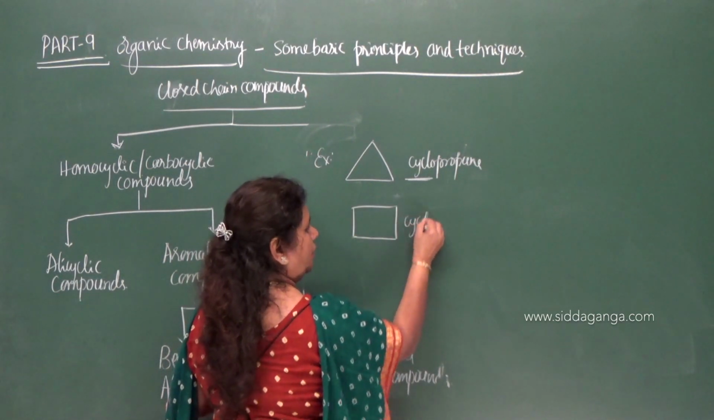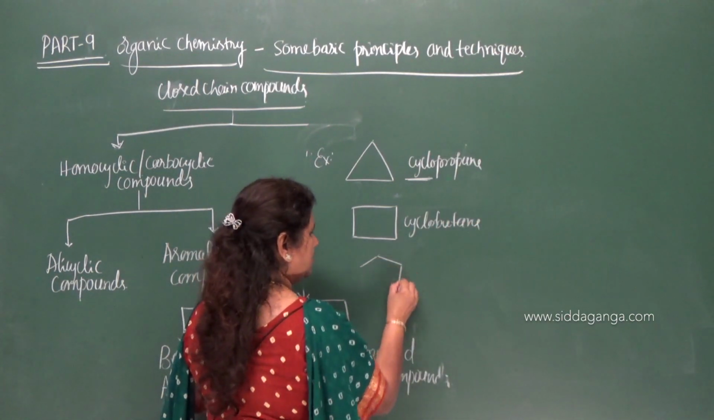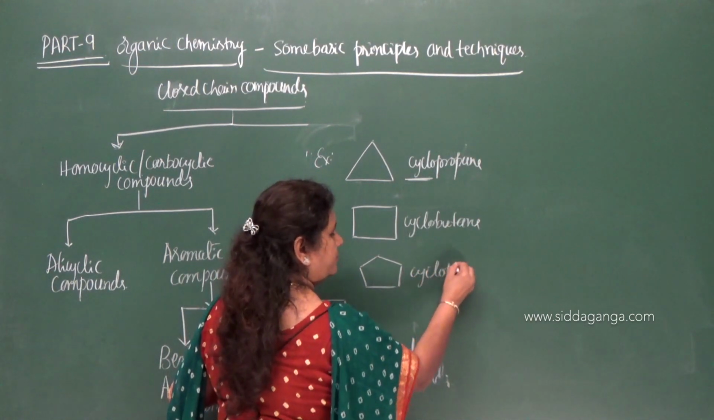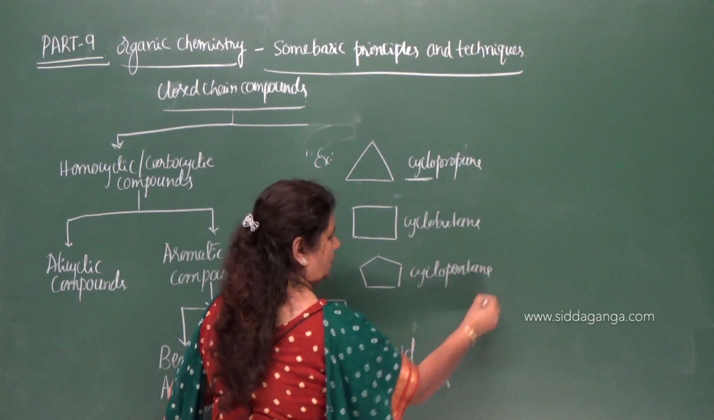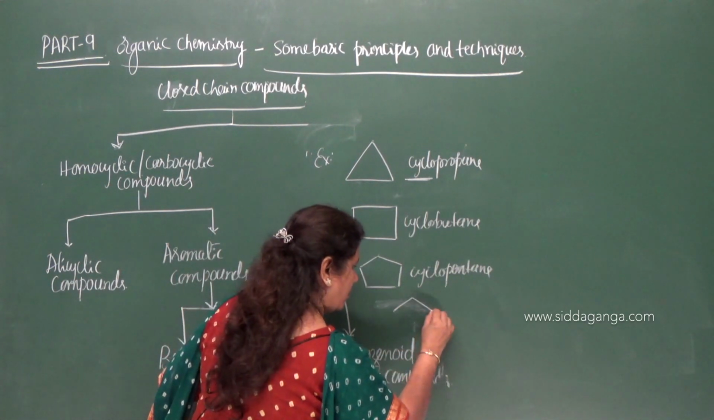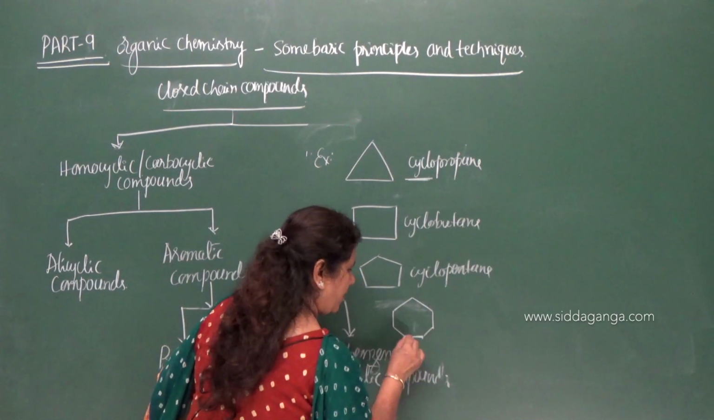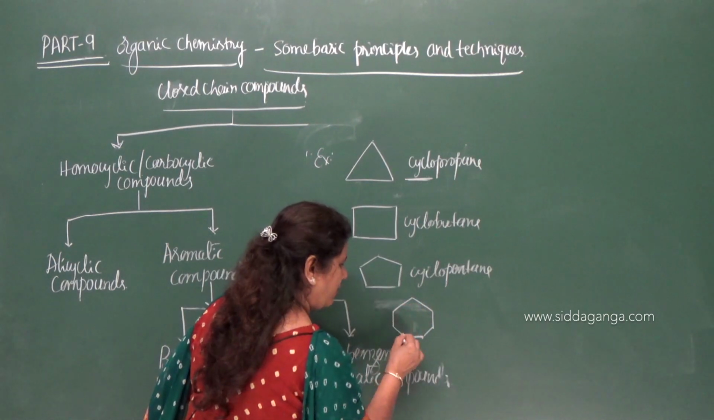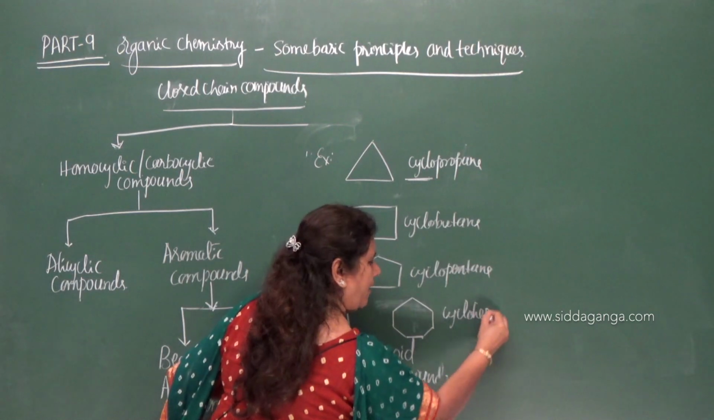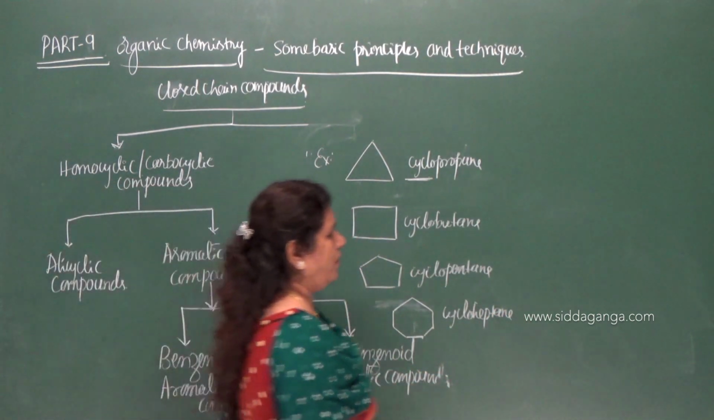And this is cyclobutane and this is cyclopentane, and this is, how many carbon atoms are here? 1, 2, 3, 4, 5, 6, 7. Therefore, cycloheptane. What is this called? Cycloheptane.